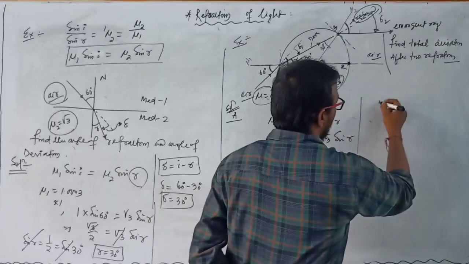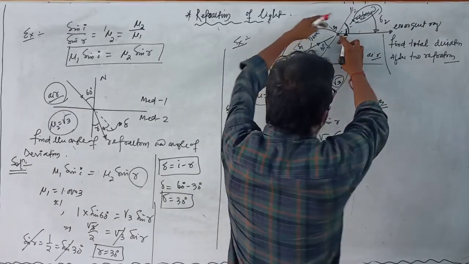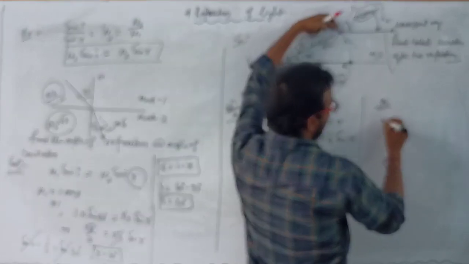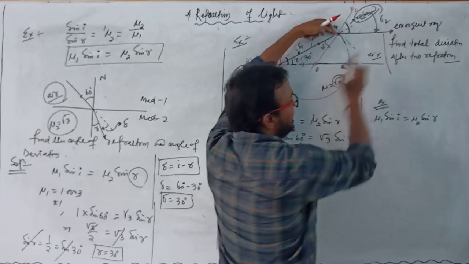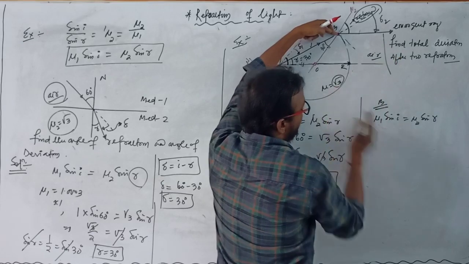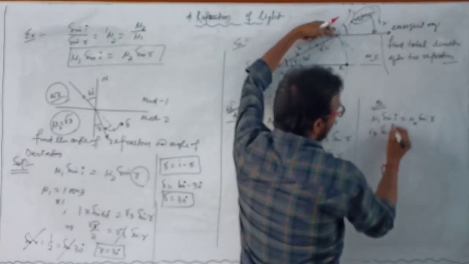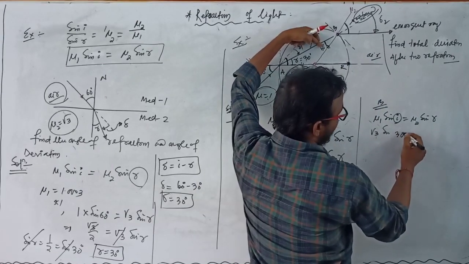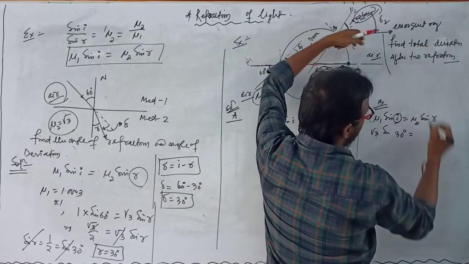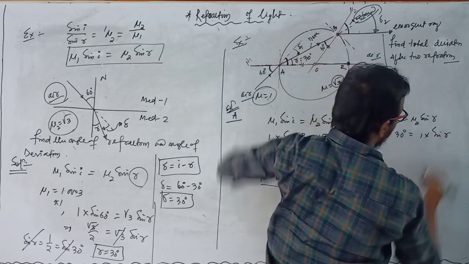If we use Snell's law at point B, then mu1 sin i is equal to mu2 sin r. What is mu1? This is the first medium, this is the second medium, and the second medium is air. So for the first medium it is root 3, and sine of the angle of incidence, which is 30 degrees, is equal to mu2, the air medium, 1, into sine r.